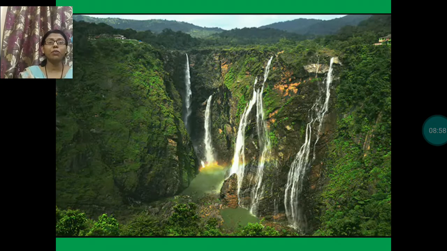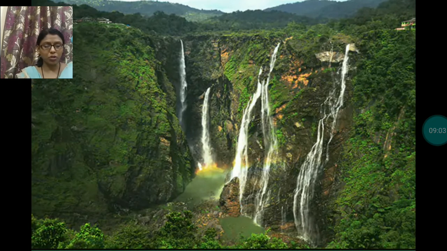This beautiful picture is of Jog Falls. Okay, you might have heard about Jog Falls. It is in Karnataka, on the Sharavati river. Okay, on which river? Jog Falls is on the Sharavati river.